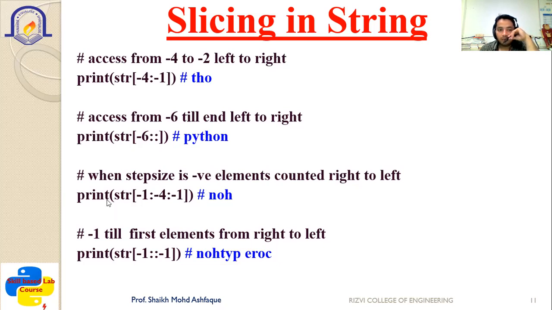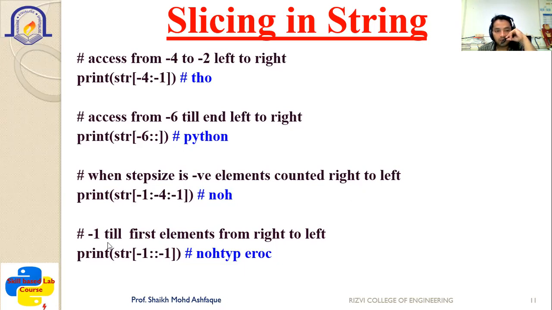Now you can see print str[-1:-4], right? But now here the increment is -1. So now it will go -1, -2, -3, -4 in the reverse order. So at that time you can see here, it prints NOH in the reverse order. So here the value of the increment is to be given as minus. So it will go in the reverse order -1, -2, -3 up to the particular terminating value which is to be defined.